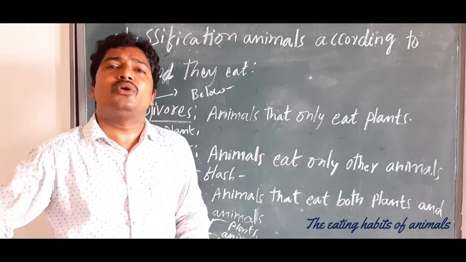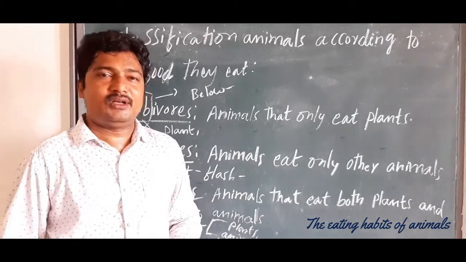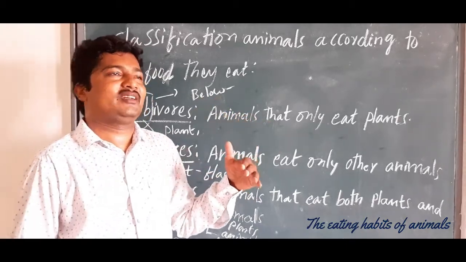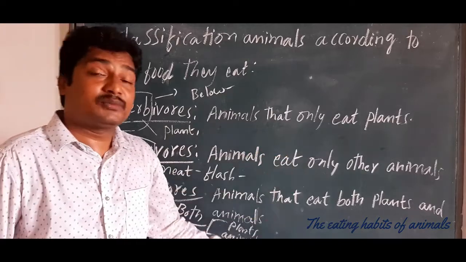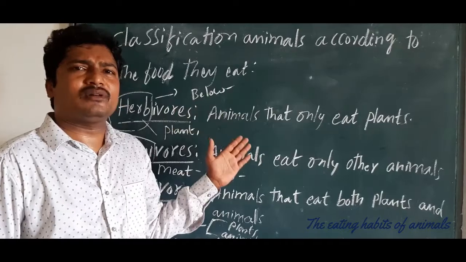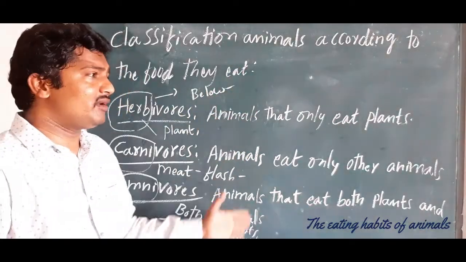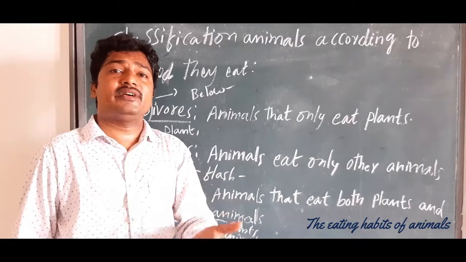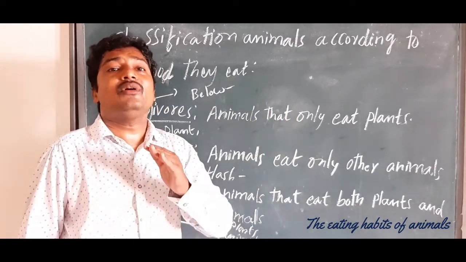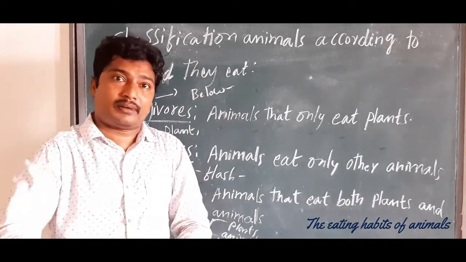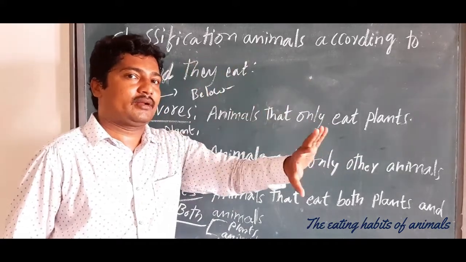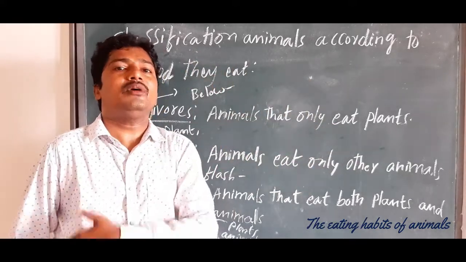Then only we note down the observation. All this was observed by scientists. Am I clear? They observed, they have seen, then only they have written. So in science, we have to observe, prove it practically, and write it down in the notebook.